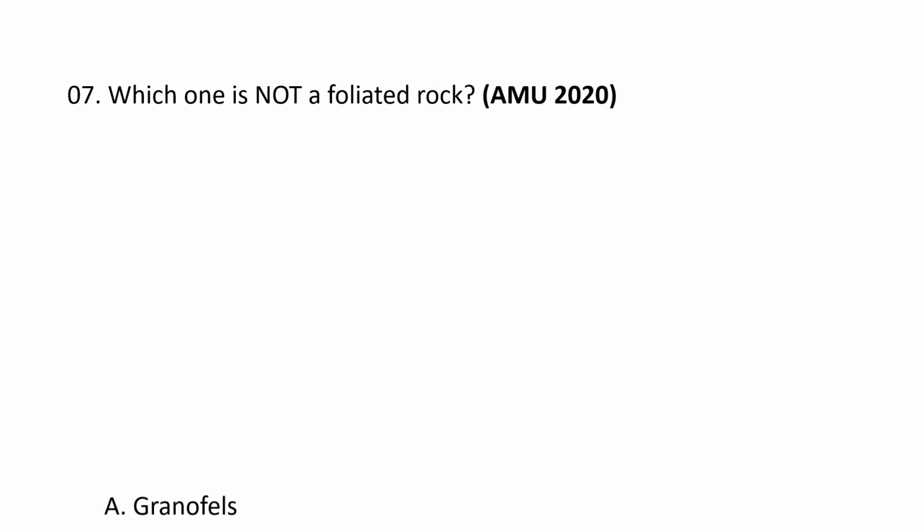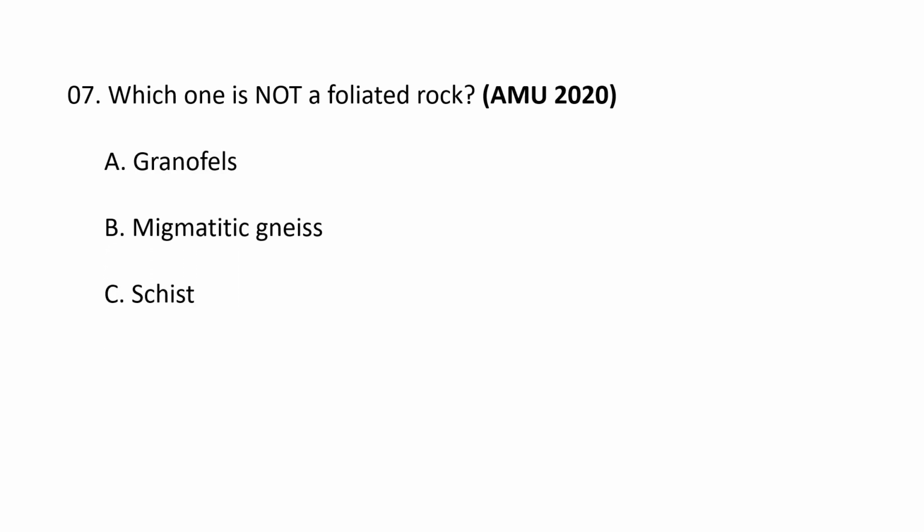Which one is not a foliated rock? The choices are A. Granofels, B. Migmatitic gneiss, C. Schist and D. Gneiss. The correct option goes as A. Granofels. A granofels is a non-foliated metamorphic rock with a granular, non-layered texture consisting of interlocking equidimensional crystals. The defining characteristic of a granofels is its complete or nearly complete lack of foliation and lineation. So granofels is not a foliated rock. A is the correct option.